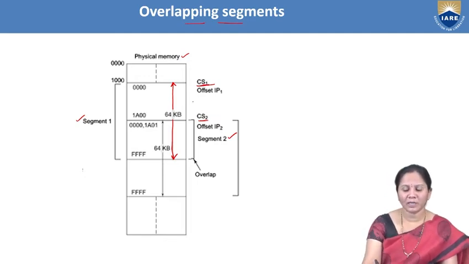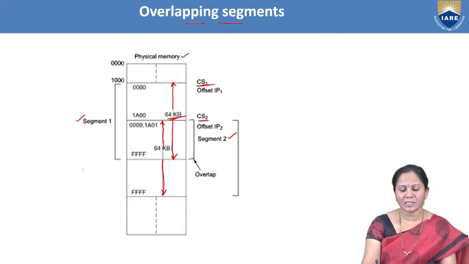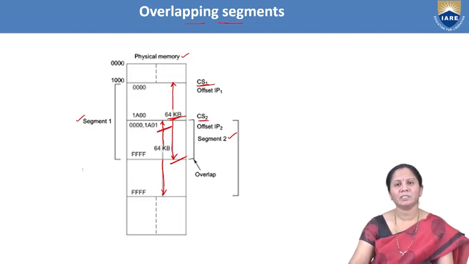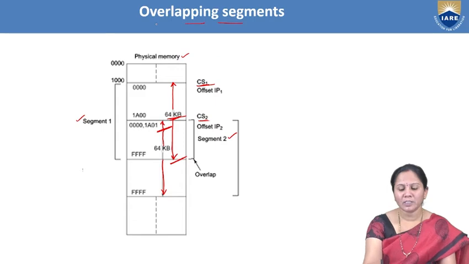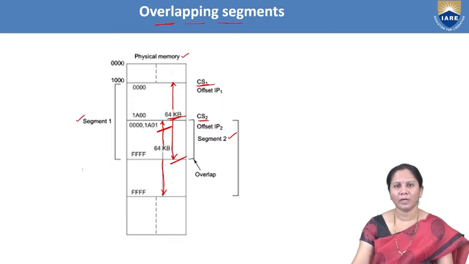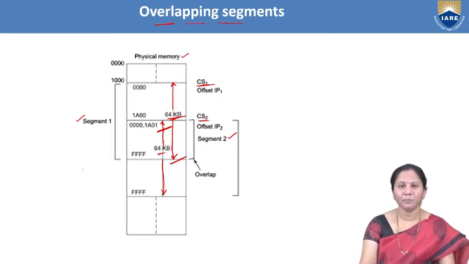Here this is one code segment having 64 KB, but this CS2 is starting before the first segment is completed. The first segment completes up to here, but the second segment starts before completing the first segment. That is why this is called overlapping segments. In segmented memory, it may be overlapping or non-overlapping.